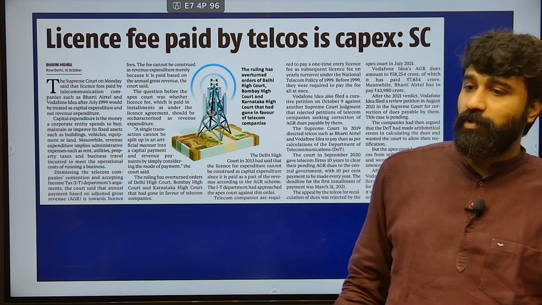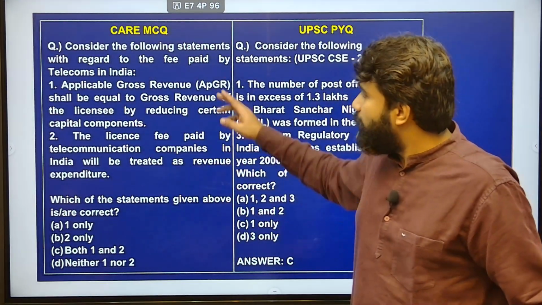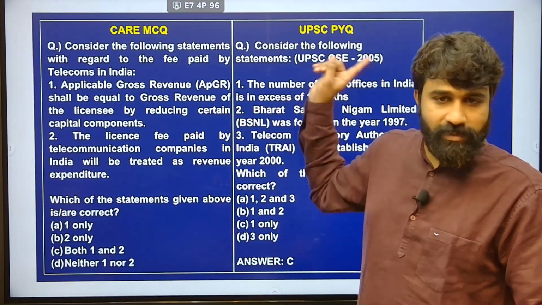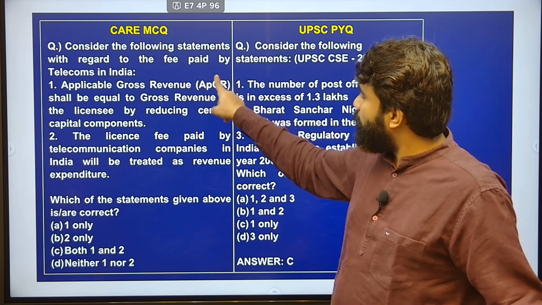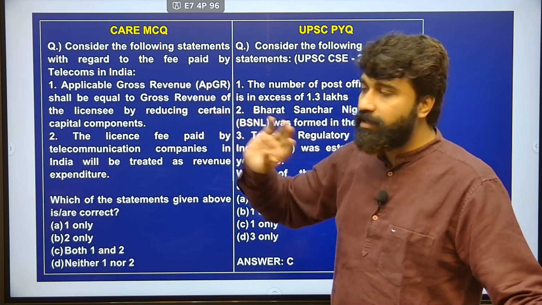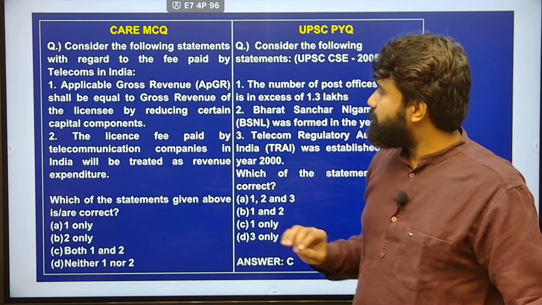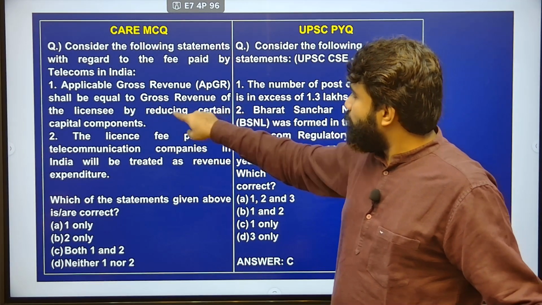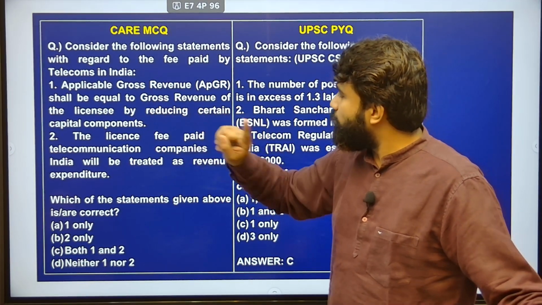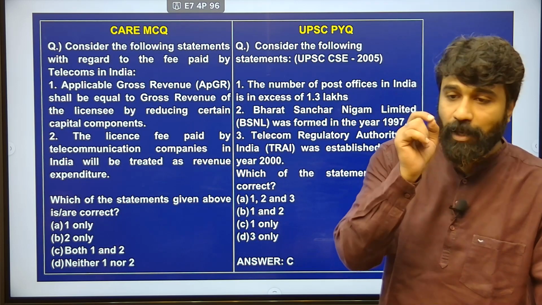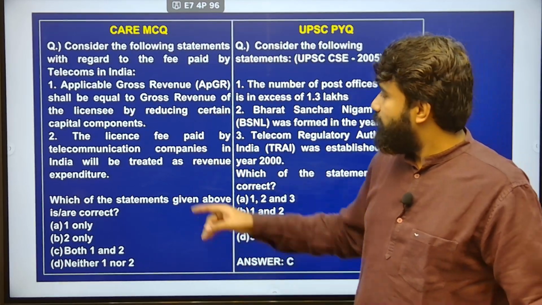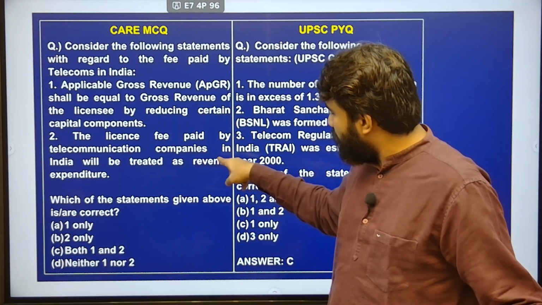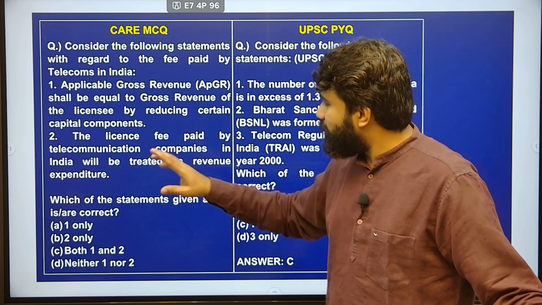What is that adjustable gross revenue and applicable revenue? After going through this MCQ, we will answer that one also. Here, consider the following statements with regard to the fee paid by telecom companies in India. First statement: applicable gross revenue shall be equal to gross revenue of the license by reducing certain capital components. And the license fee paid by telecommunication companies in India will be treated as revenue expenditure.